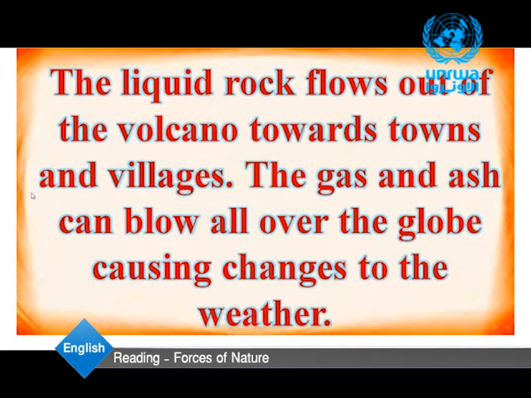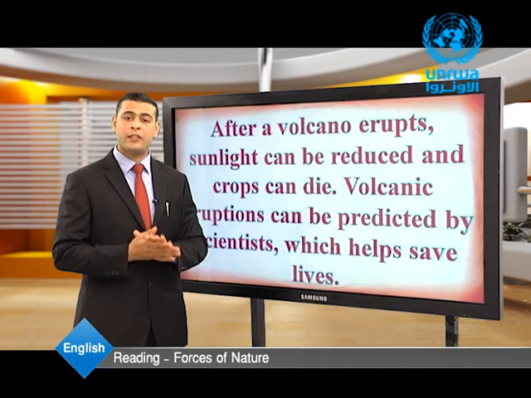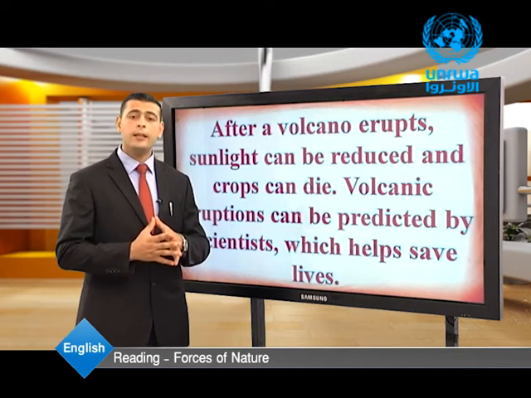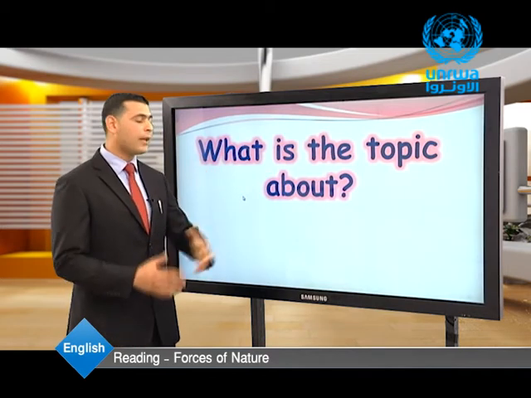The liquid rock flows out of the volcano towards towns and villages. The gas and ash can blow all over the globe, causing changes to the weather. After a volcano erupts, sunlight can be reduced and crops can die. Volcanic eruptions can be predicted by scientists, which helps save lives. Okay, now after we have read the text twice, let's get back to our question. The first question we had, what is the topic about?